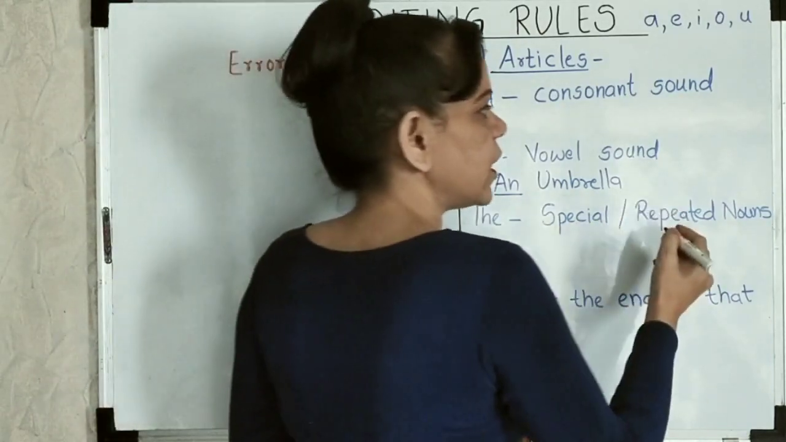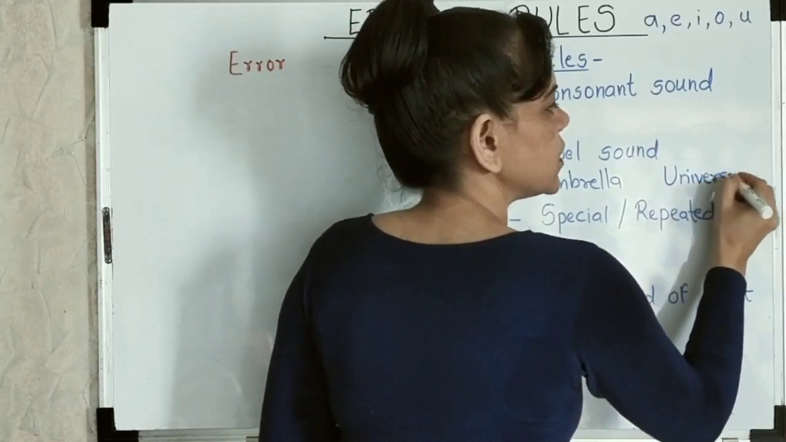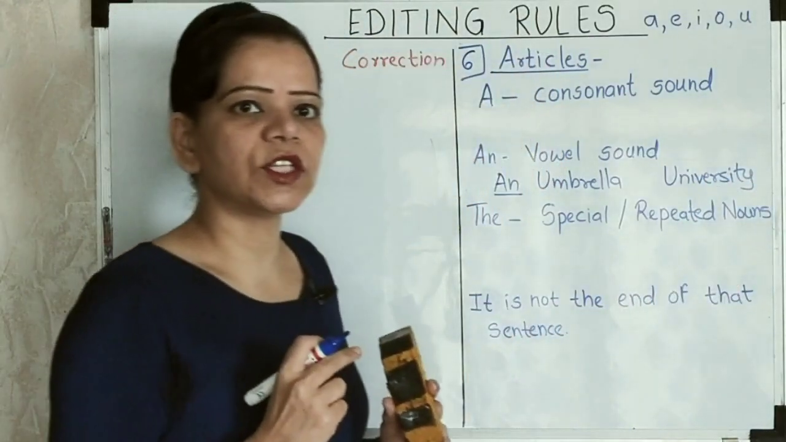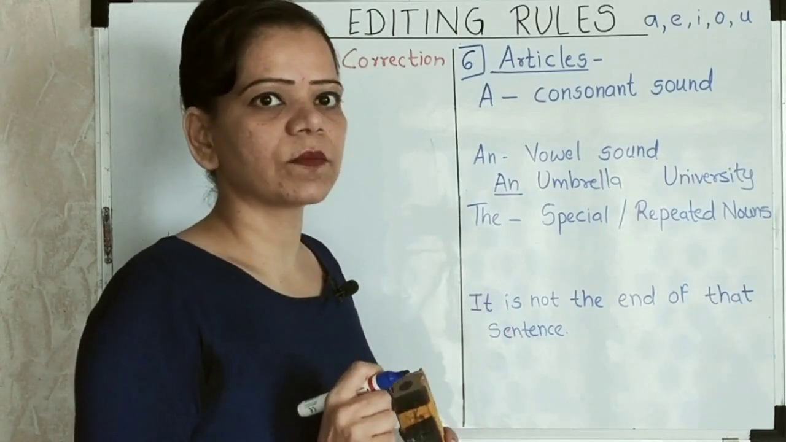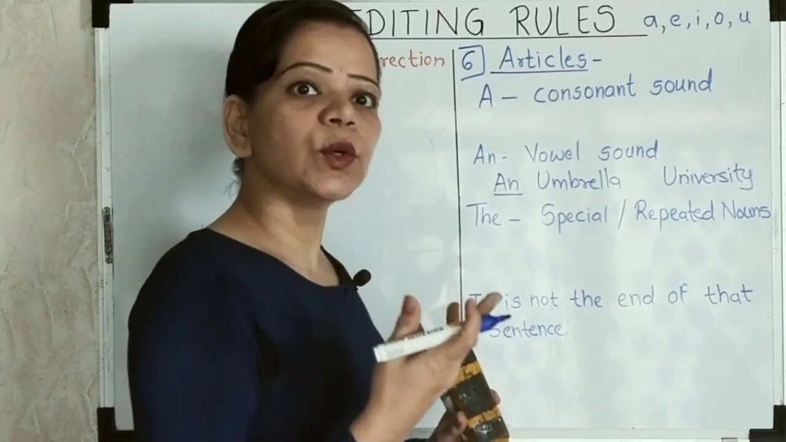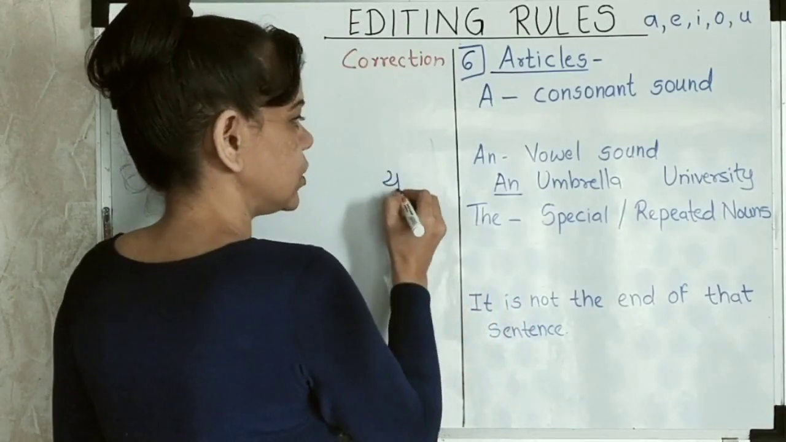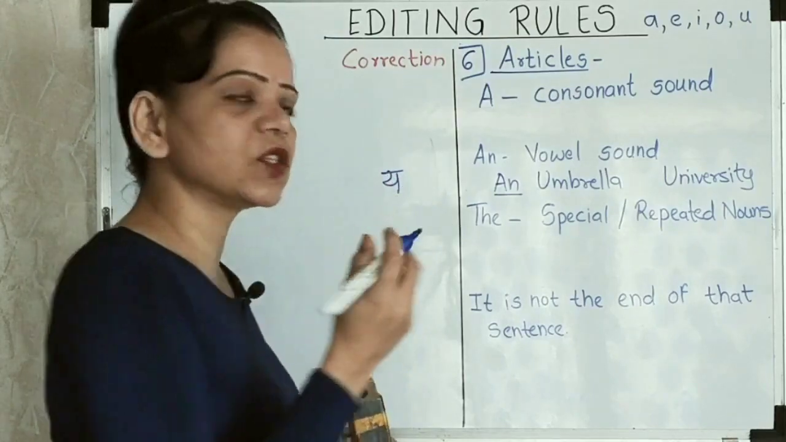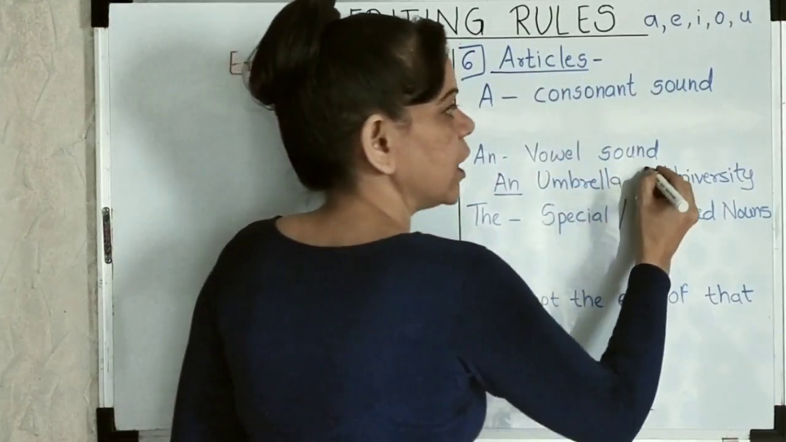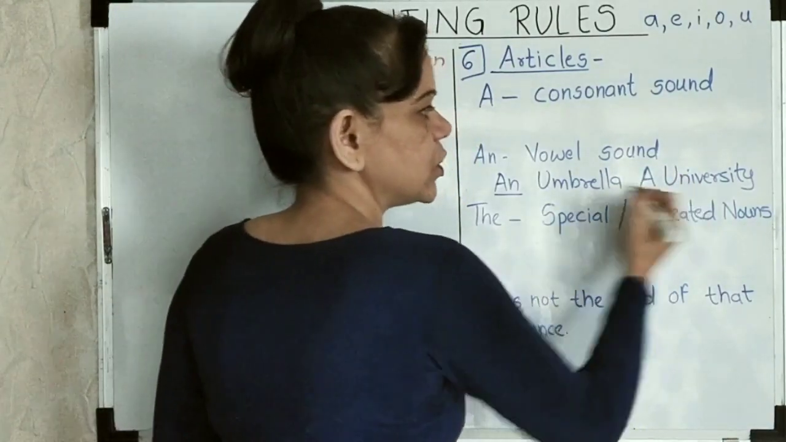But if I say university, do I put in an university or a university? Because when I pronounce the word, what do I say? Do I say yu? Yes. See, the sound that is produced is ya. It's not A, E, I, O, U. So I am supposed to put a university. Yes, I will put a university over there.